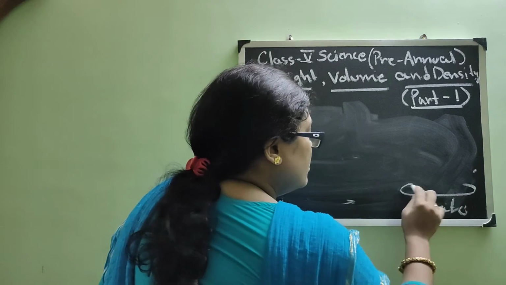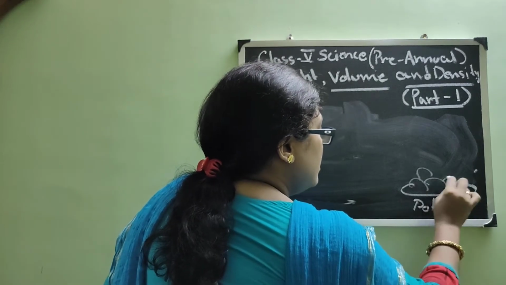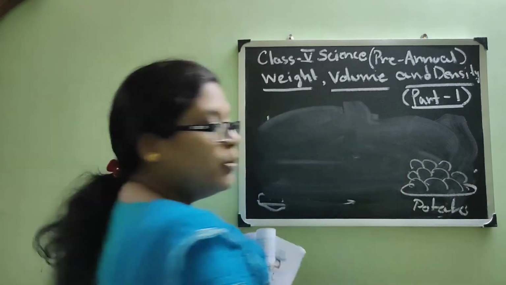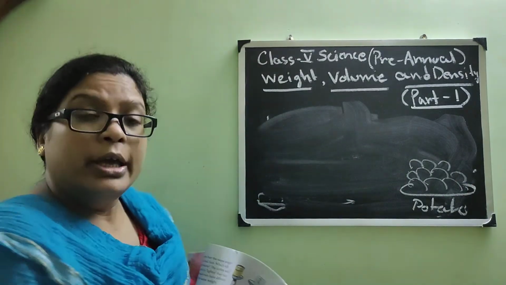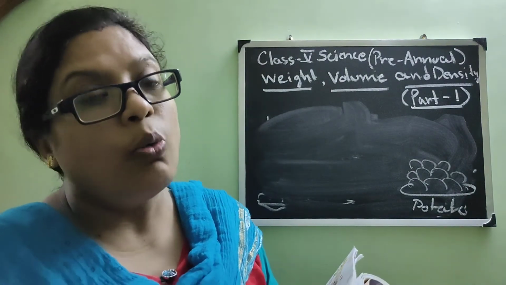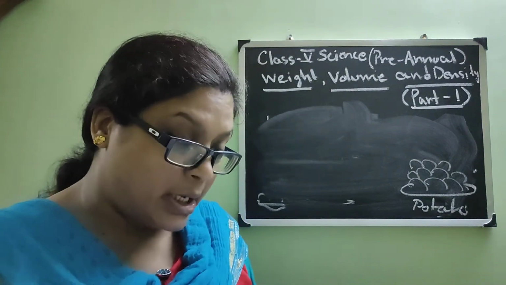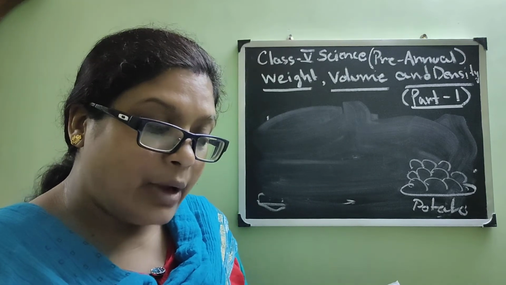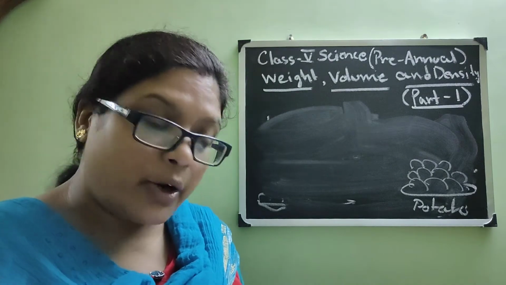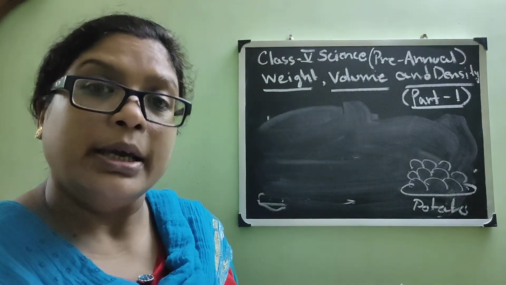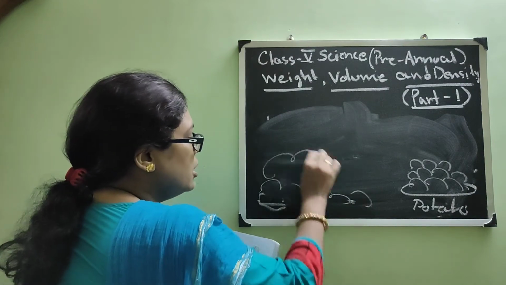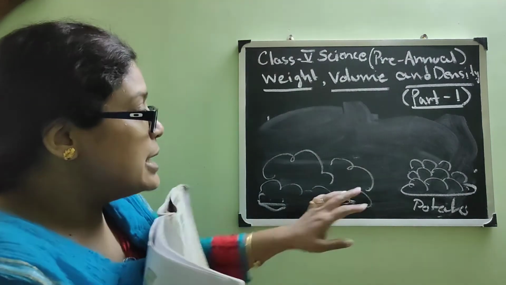This is a potato. Here you can see from the market you are buying 1 kg of potato. Okay. Now if you want to buy cotton of similar weight, what will happen? Please first read: suppose you buy the same weight of cotton wool and rice, which will have greater volume? The cotton wool.